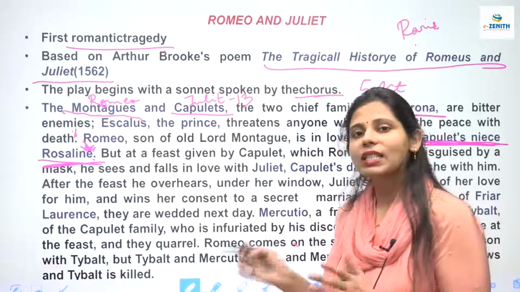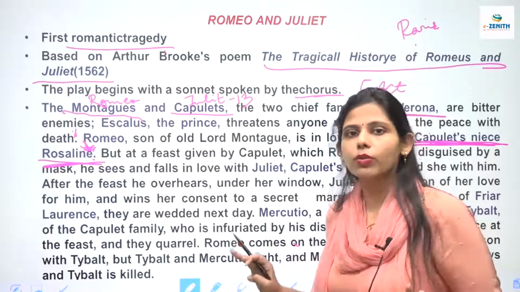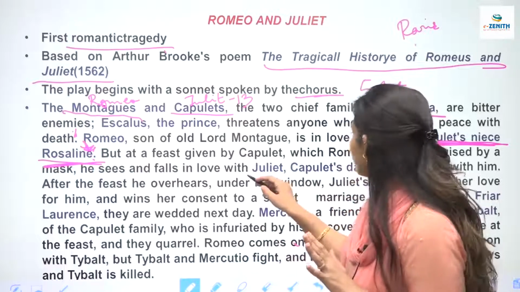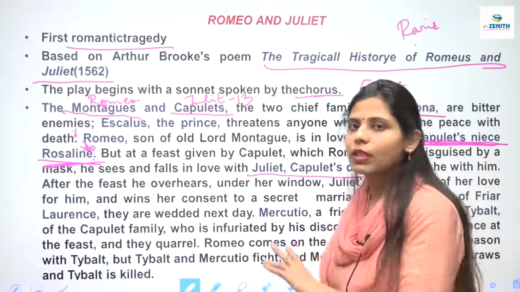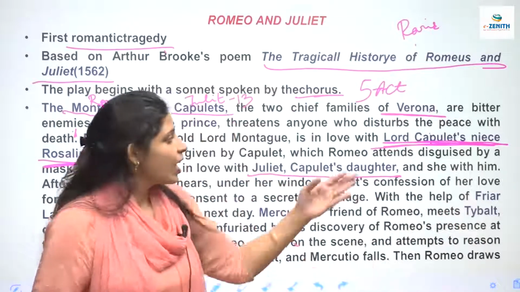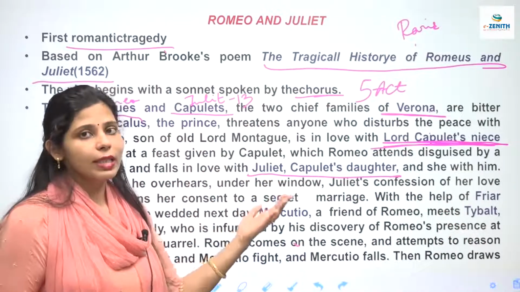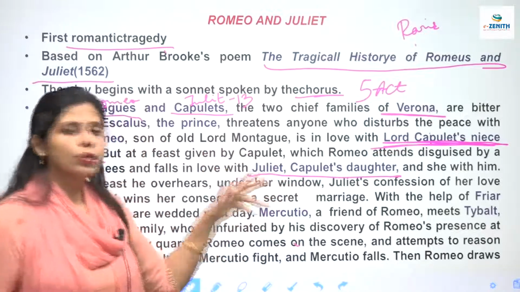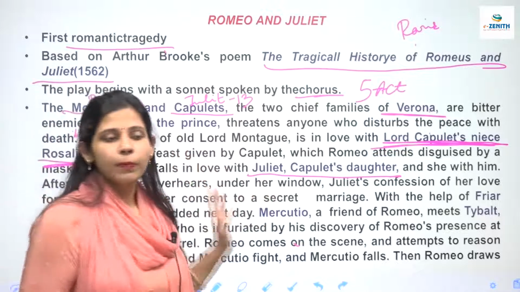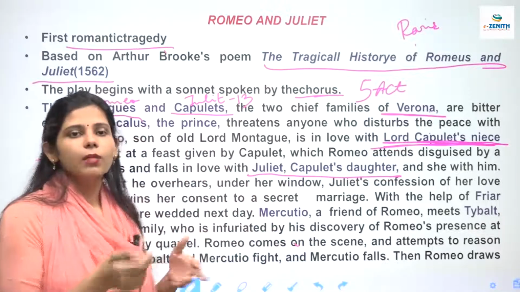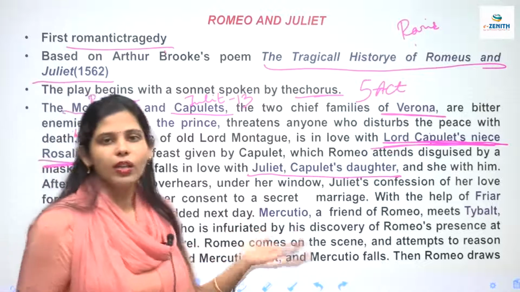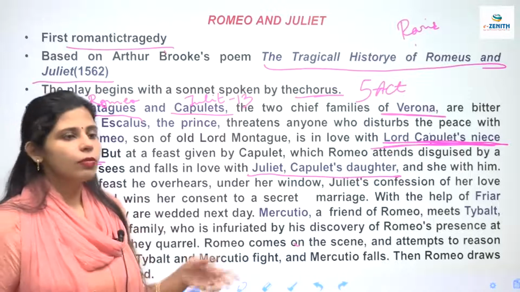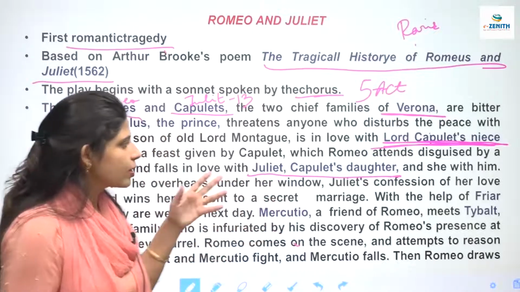But as soon as he sees Juliet in the party, he forgets about Rosalind and falls in love with Juliet. इनको Juliet से प्यार हो जाता है, right? तो जूलियट Capulet, she is the daughter of Capulet, and इनको जूलियट से प्यार हो जाता है and he forgets about Rosalind. And Juliet, when she sees Romeo, she also gets attracted towards him and she also falls in love with this Romeo. तो रोमियो और जूलियट दोनों को क्या हो जाता है, पार्टी में प्यार हो जाता है. And then they exchange poems. रोमियो खूब सारी पोएम्स सुनाता है इसको and he tries to woo her, और ये woo हो भी जाती है and they fall in love with each other. तो ये होता है और ये रोजलिन को भूल जाते हैं.